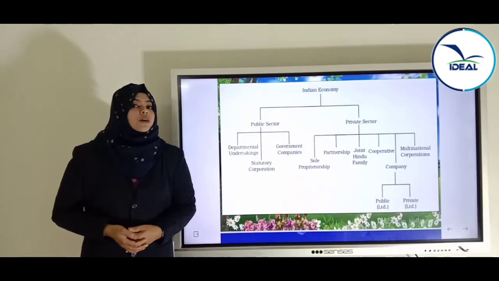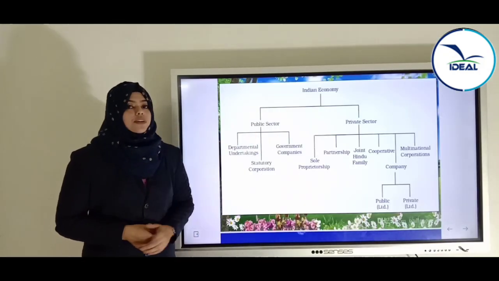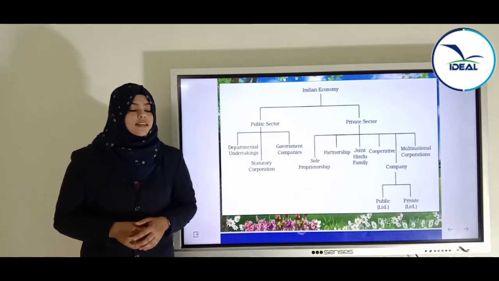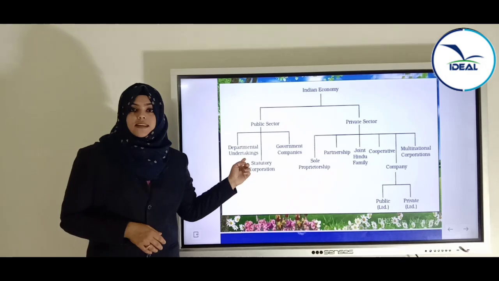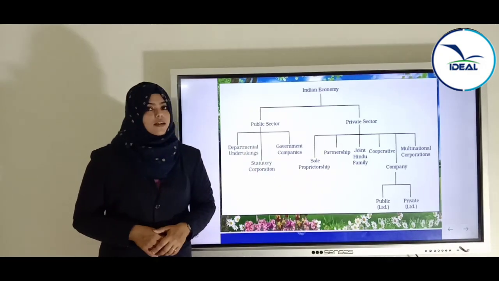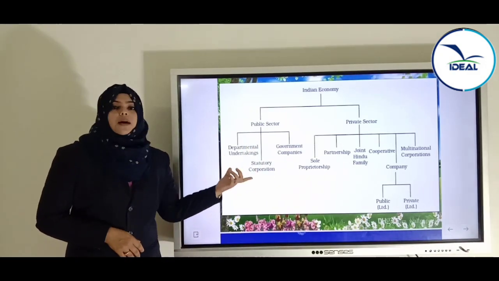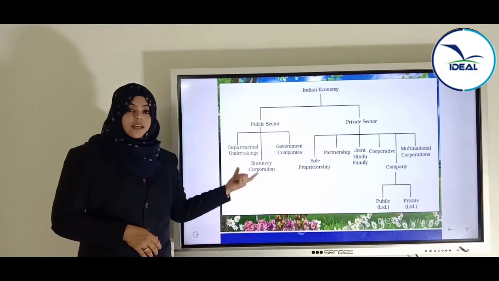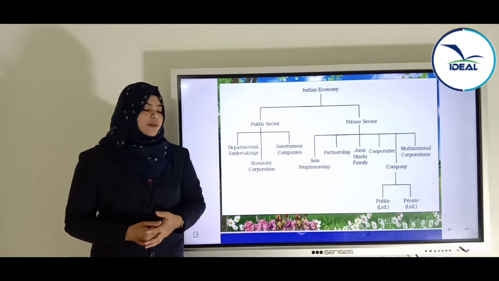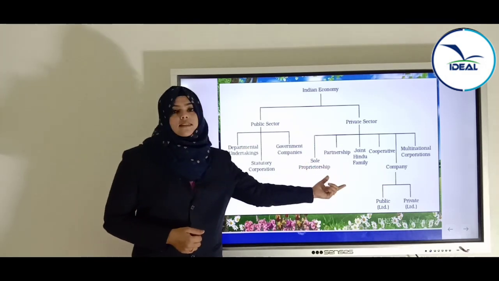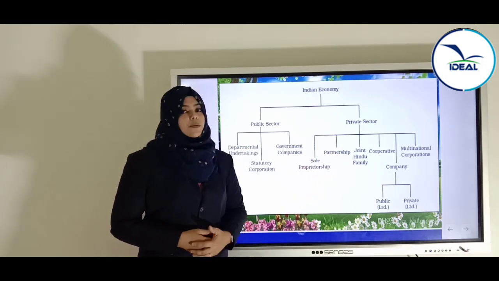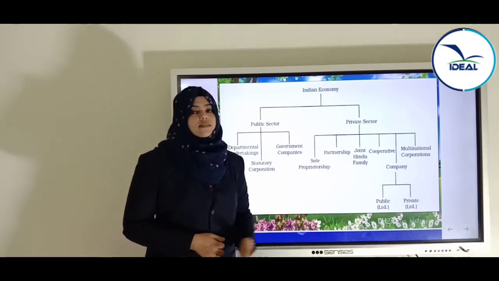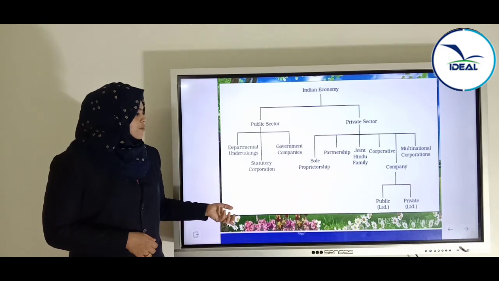Now, this is a diagram of the different sectors. We know that the Indian economy is a mixed economy. It is a combination of both public sector enterprise and private sector enterprise. In this chapter, we are going to study the three divisions of public sector, their features, merits and demerits. You have already studied the private sector enterprises in the second chapter, forms of business organization. So let us move on to the topic.